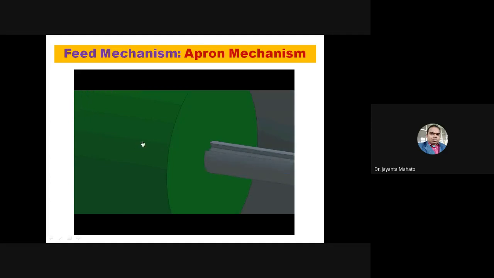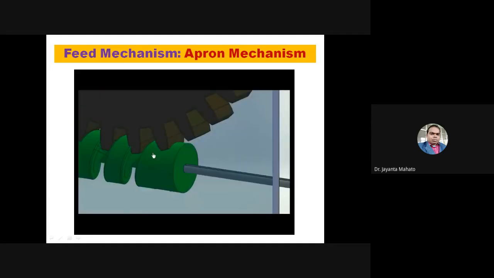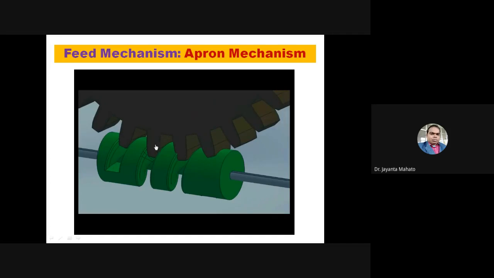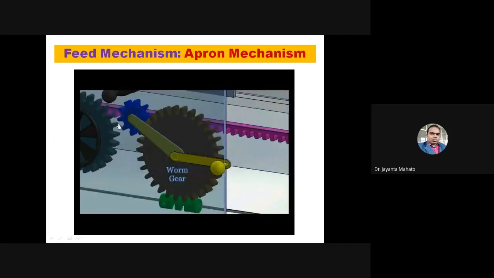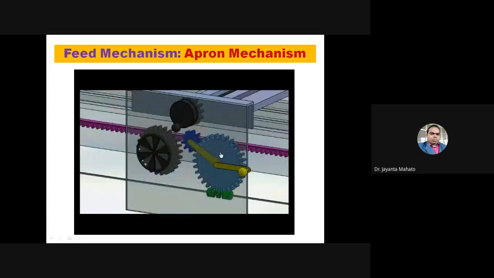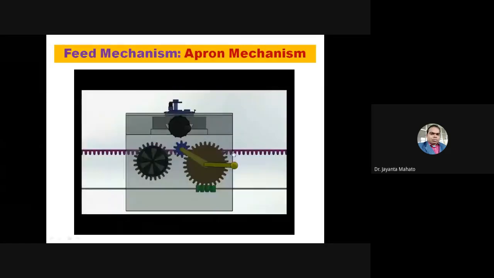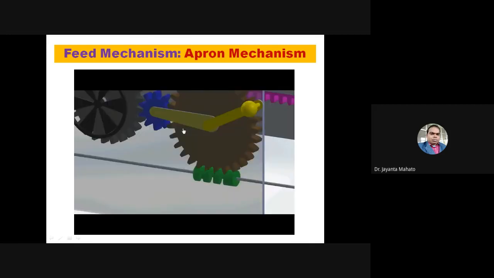When this feed rod rotates, this red color gear will rotate. The red color gear will rotate this worm gear, and the worm gear is connected to this rack and pinion. When this attaches to this rack, the tool post will move like this parallelly.